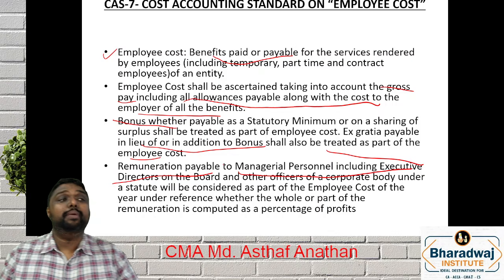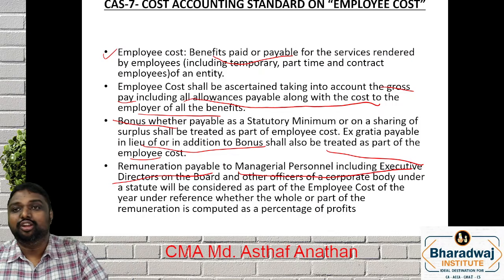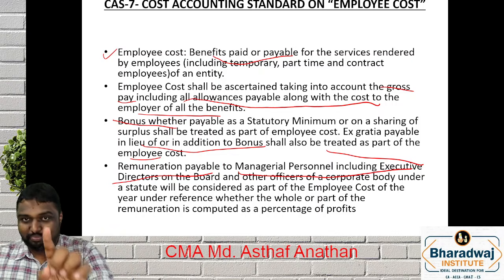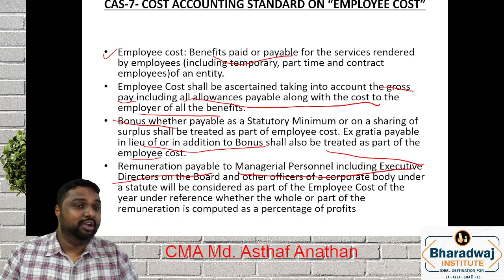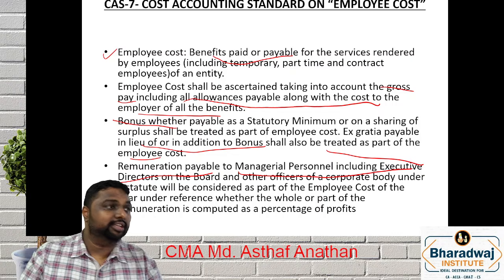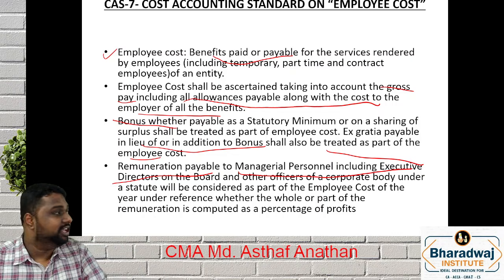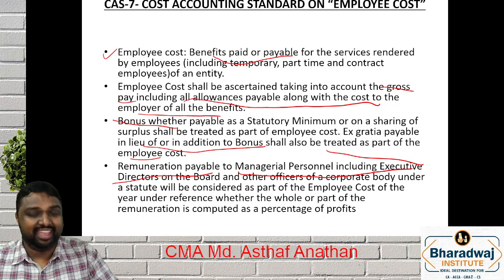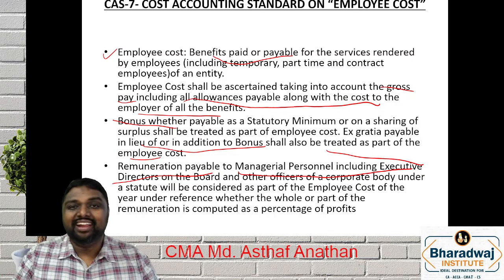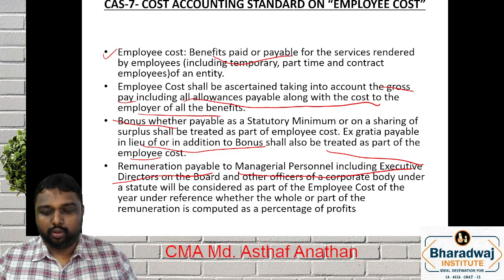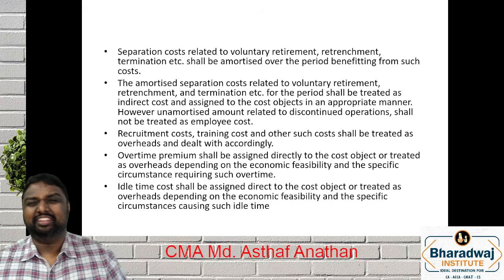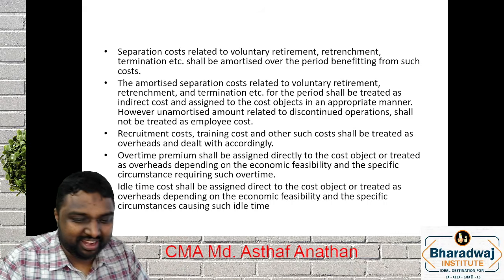That means independent director remuneration and all, not an employee cost. Please note the point. They may be testing you on independent director or non-executive director role. The definition says including executive director only. That will not come under employee cost.